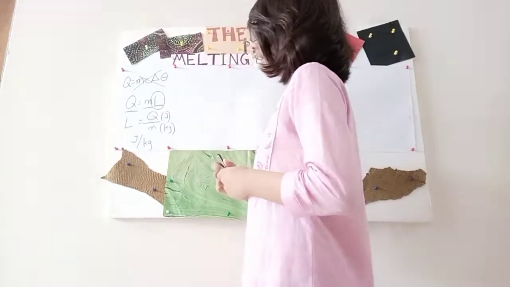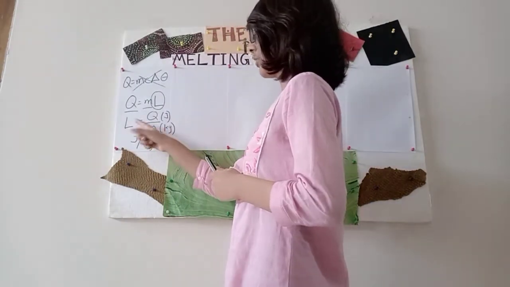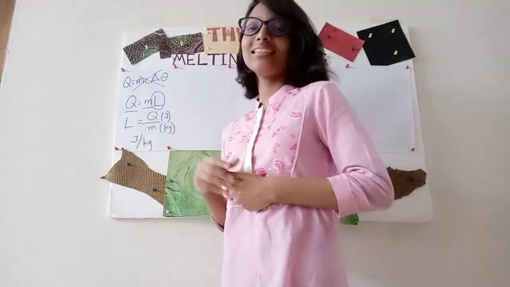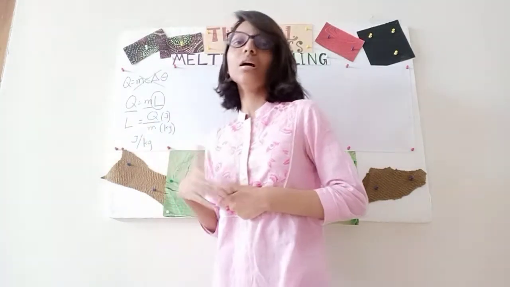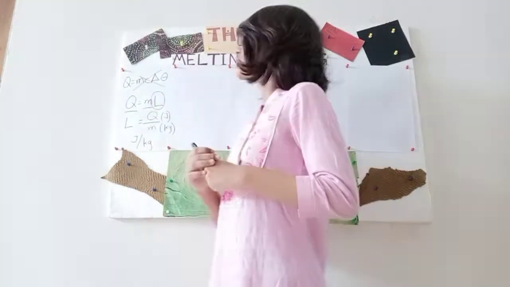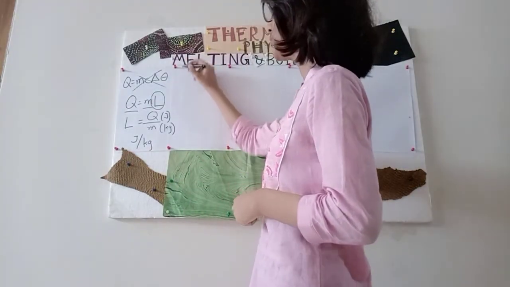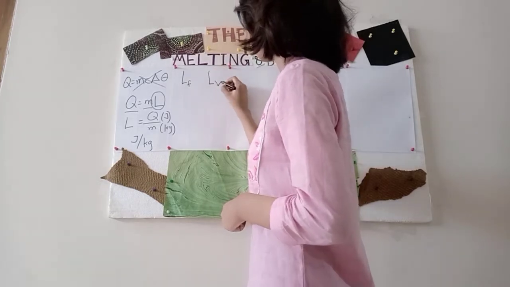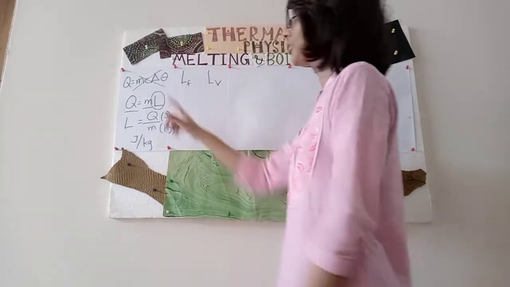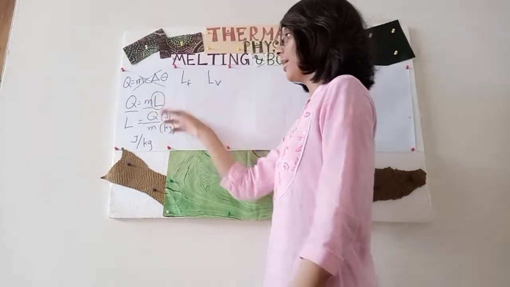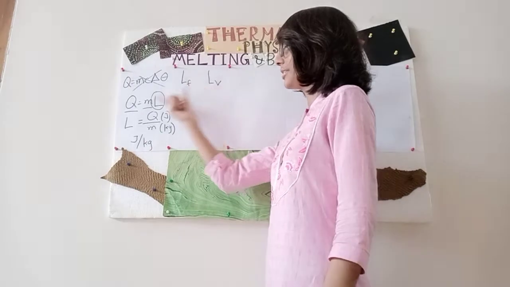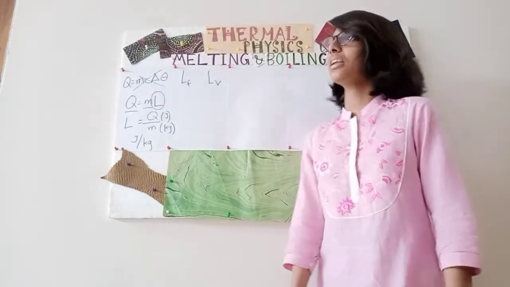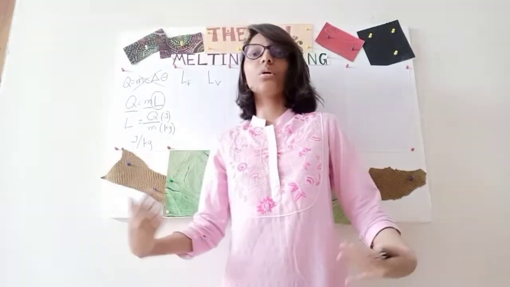So, as you can see, we have L equals Q by m. This entire thing remains pretty much the same, just the naming changes. We face here two terms, that is Lf and Lv. The equation remains the same, Q equals mL. Basically the L either gets replaced with Lf or Lv depending upon the situation. Now let me explain it to you in more detail.